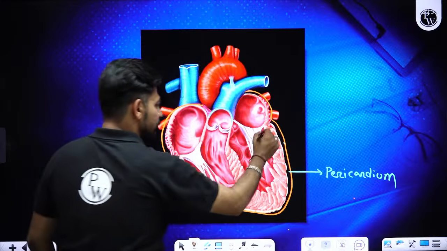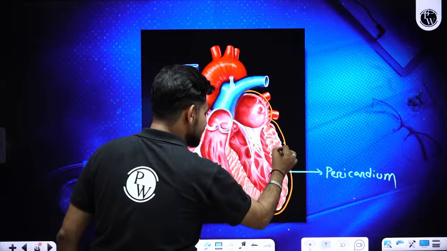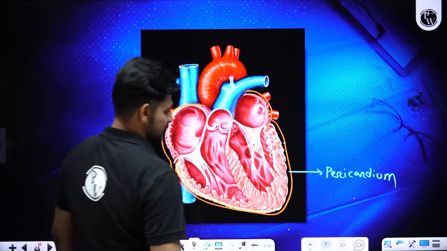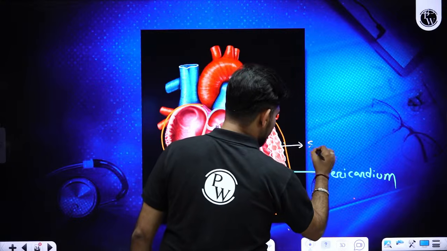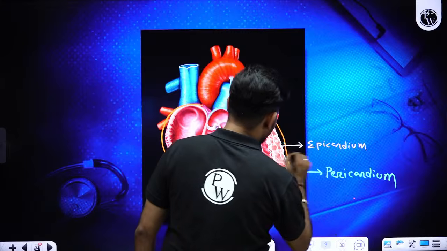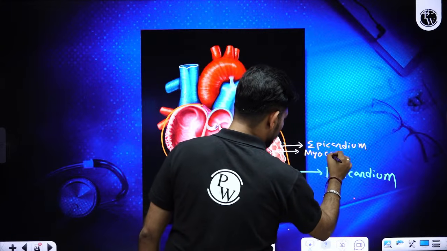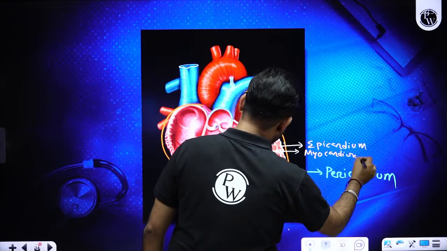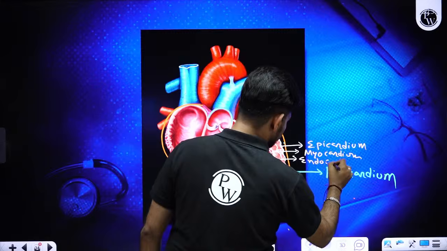Now, if you check the wall of your heart, it has three distinct layers. The outer layer of the wall of our heart is called the epicardium. The middle layer is called the myocardium. The innermost layer is called the endocardium.